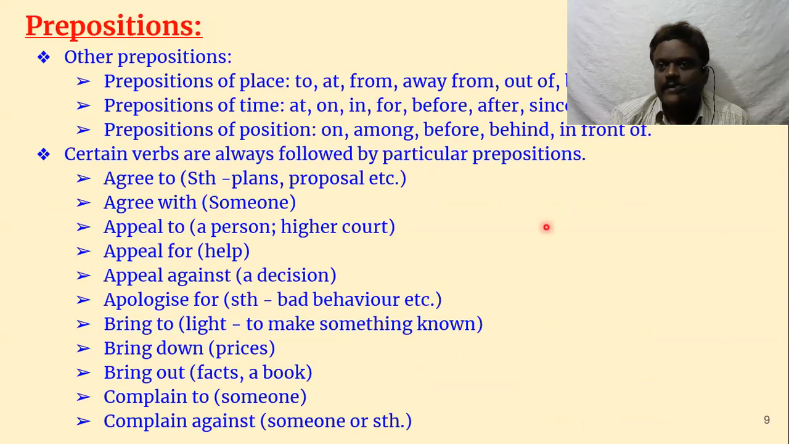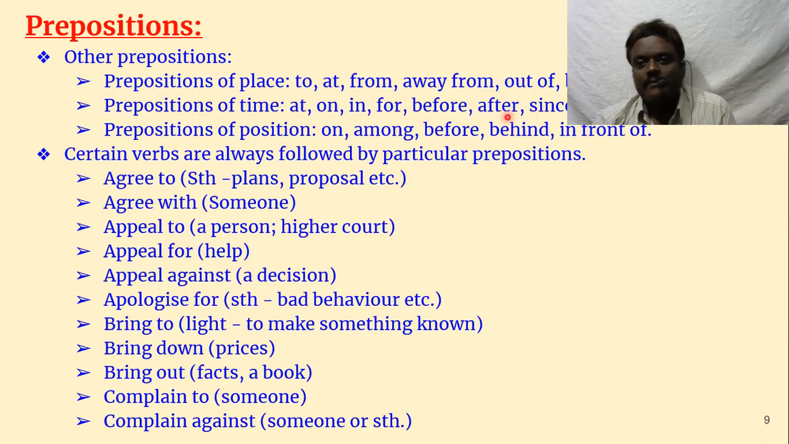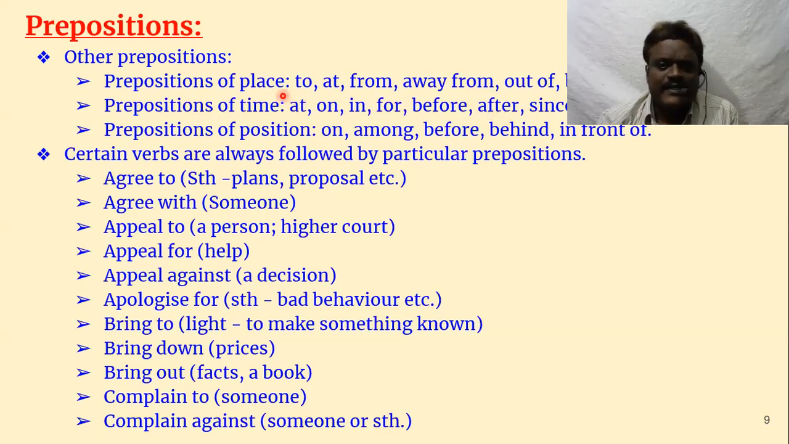Then, some more prepositions for us to consider: prepositions of place, prepositions of time, and prepositions of position. These are three types of prepositions. Prepositions of place include to, at, from, away from, out of, behind. But it is not always that these prepositions only tell about place. Sometimes they can tell about both place and time.